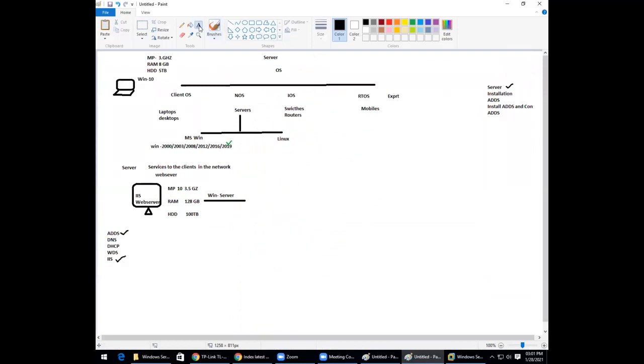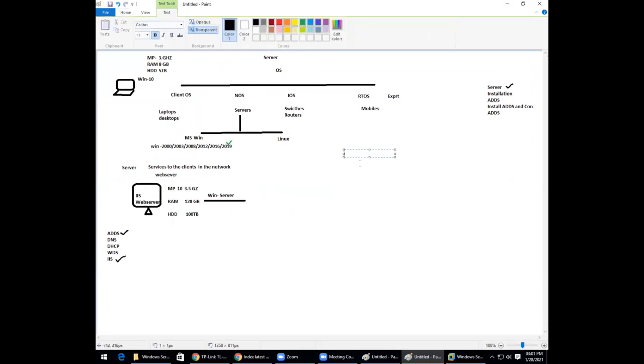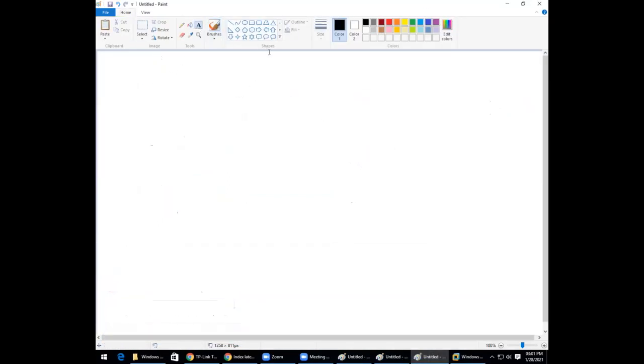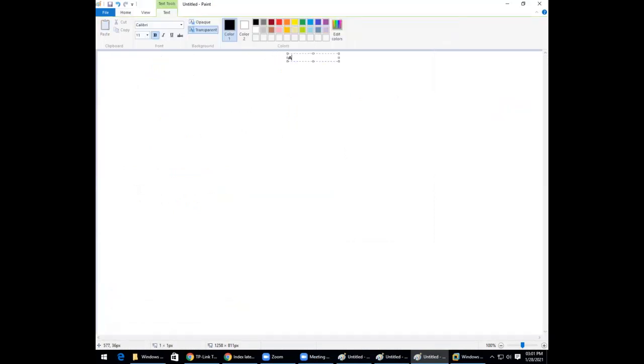Now let's see about something we are discussing here, which is ADDS. What do you mean by this ADDS? And what do we do with this ADDS? What is ADDS? Any idea?